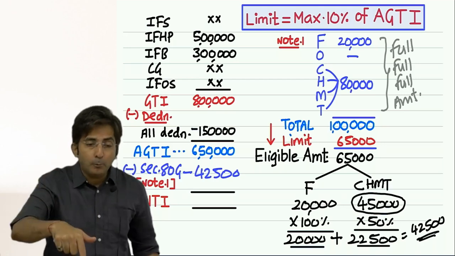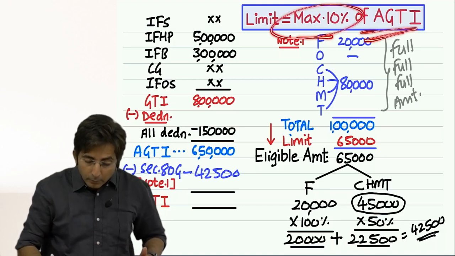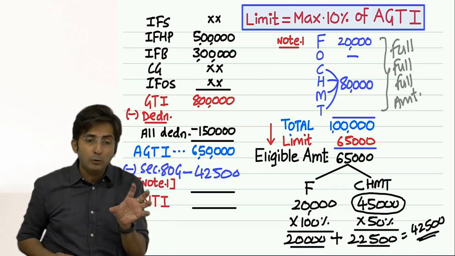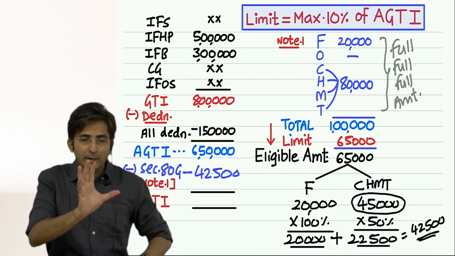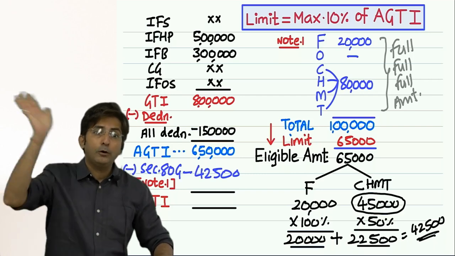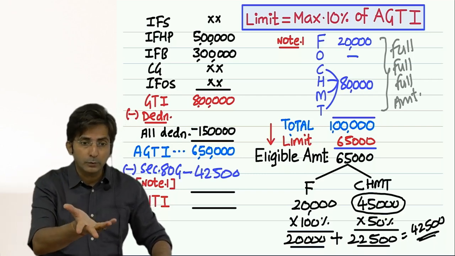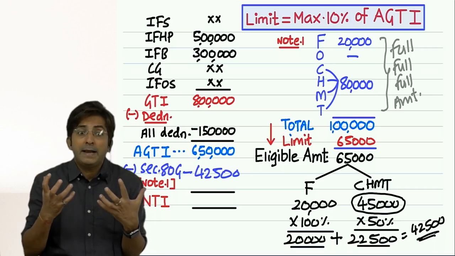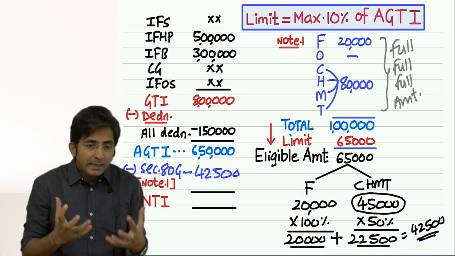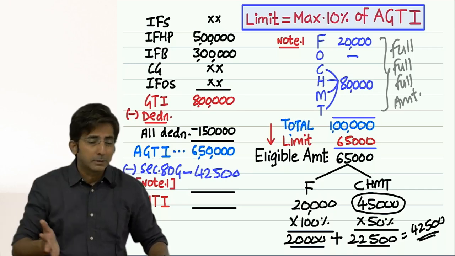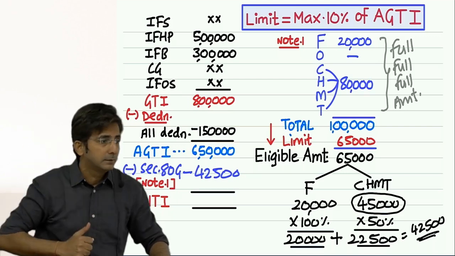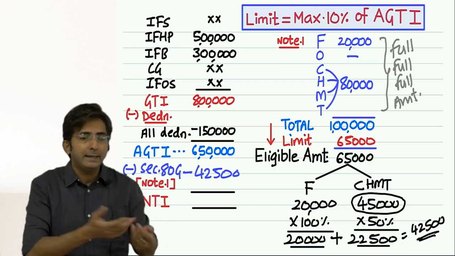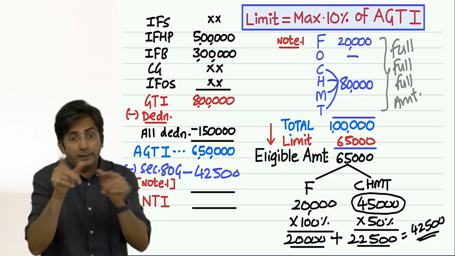Come to the main point. The main point is why 10% of regular income only. Regular income is understood, the income which is subject to full rates. Sometimes the rates are 30% also. Okay. So only on regular incomes will you take 10%, because only regular incomes suffer high tax. And there government says, okay, we understand all your regular incomes might be subject to 30% tax. It is burdensome. Okay, do one thing. 10% of your regular income you can take in deduction. Maximum 10%, but of your regular income.